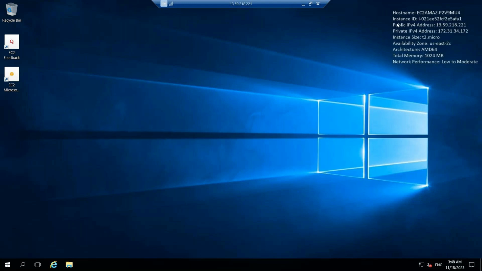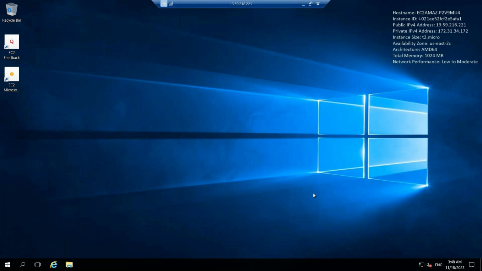Host name, instance ID, public IP version 4, public IP, private IP, and instance size T2 micro, availability zone US East 2C, and architecture AMD processor we are using in cloud server. 64-bit, and total memory 1024 means 1024 MB means 1 GB, right? Network performance low to moderate. So this is the configuration of our cloud server. I connected my cloud server from my laptop, right? So currently I'm in AWS Windows server.